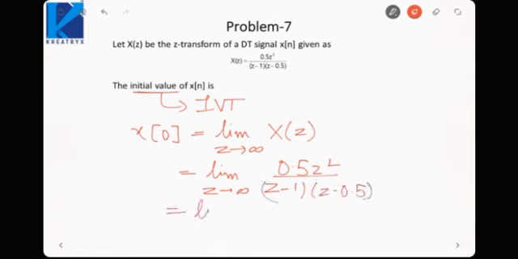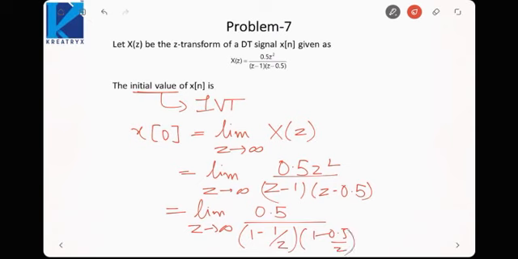It would be limiting z tending to infinity 0.5 over (1 minus 1 by z)(1 minus 0.5 by z). Now the terms containing z would go to 0 as z tends to infinity, so it would be 0.5. So initial value of the signal is 0.5. Okay, so this is how we apply the initial value theorem.